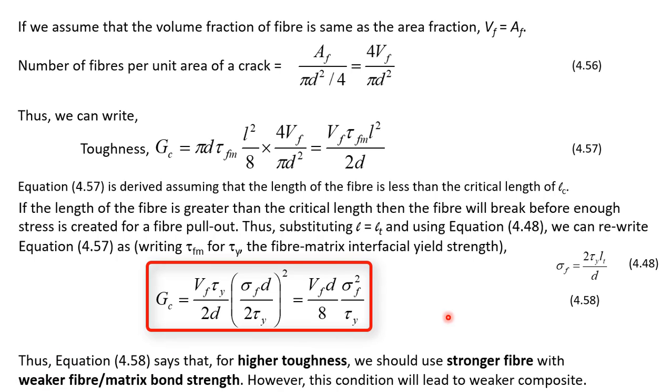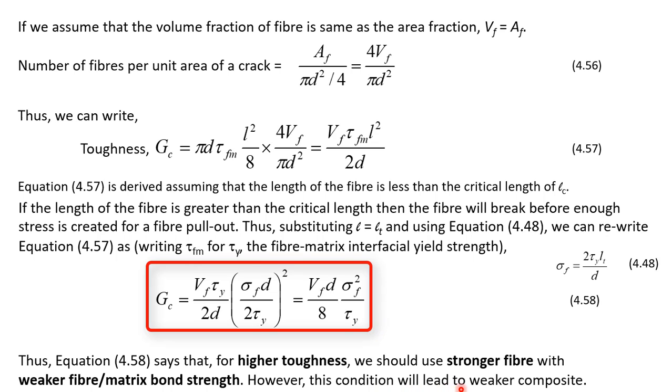Now equation 4.58, which is this one, says that in order to have high toughness, we should use stronger fiber. That means sigma F should be high with weaker fiber matrix bond strength. So tau y, which is the shear strength between the fiber and the matrix, should be lower. If this is the lower value, then GC will be high. So this is the condition for how we can create a composite which is tougher.